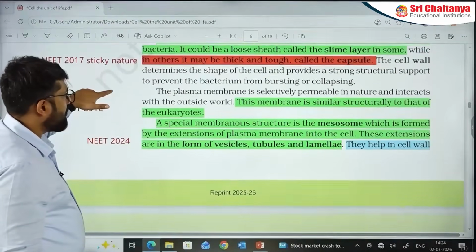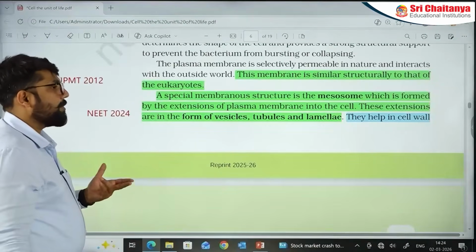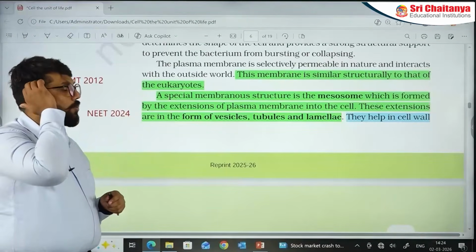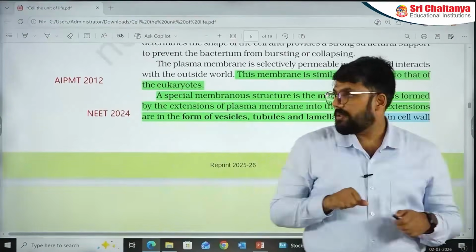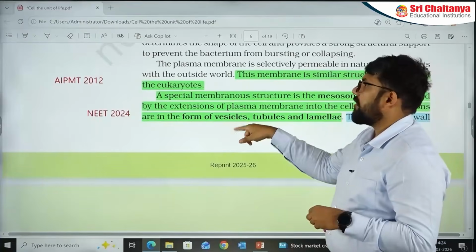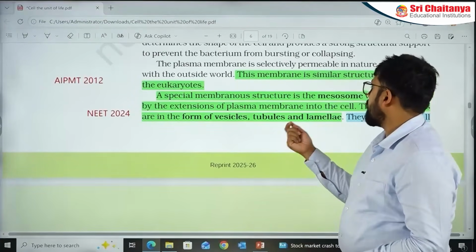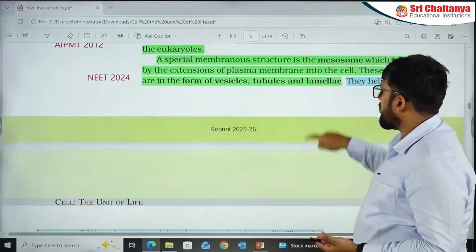2024, very recent question. The question was about the mesosomes. The question was about the functional aspect of the mesosomes. They said which of the following is true about mesosomes, or the statement is about the vesicular nature of the mesosomes. So they said that mesosomes can be vesicular or not? Yes, they can be vesicular. So that was the question. Tubules, lamellae, they are also the words that are particularly used here.